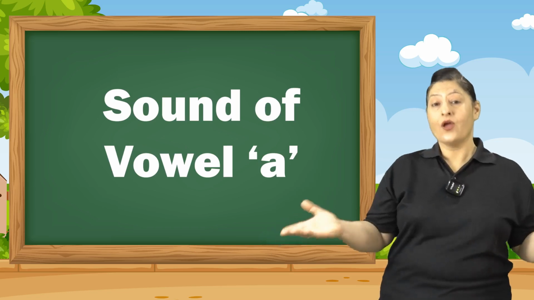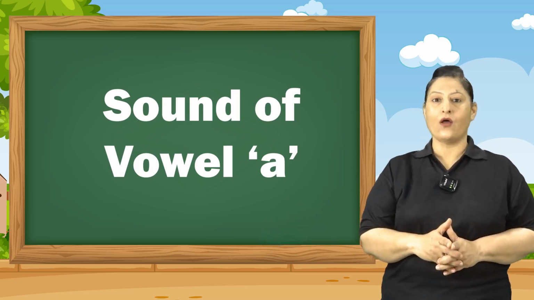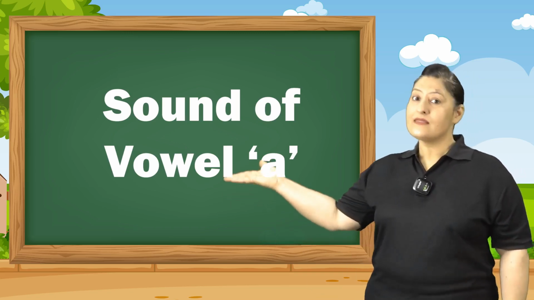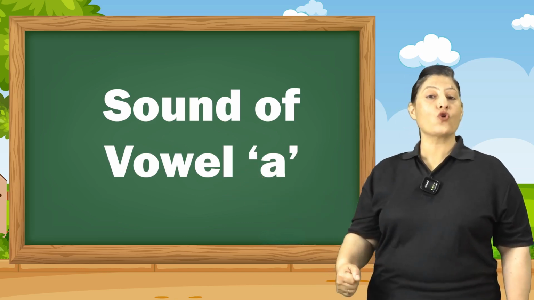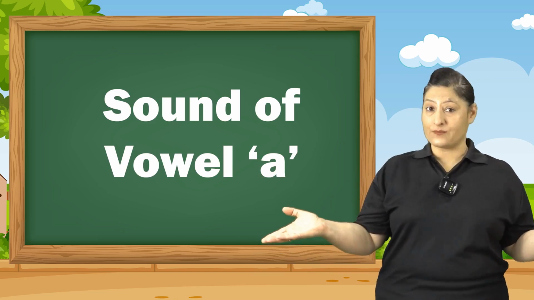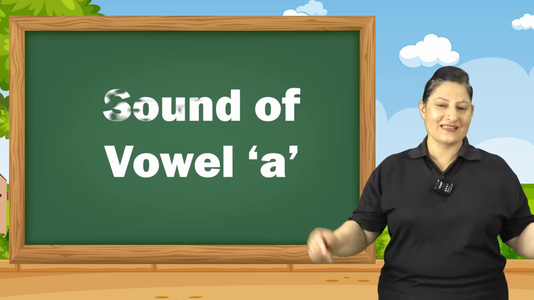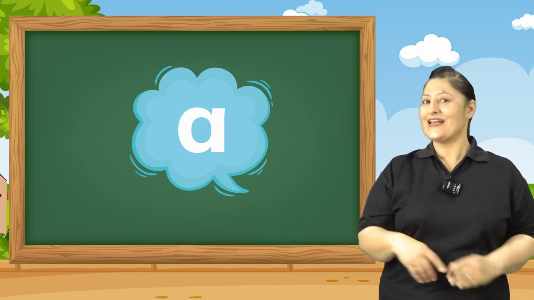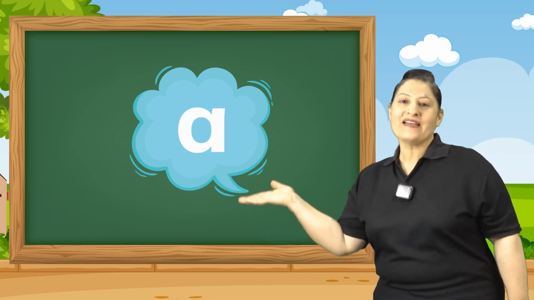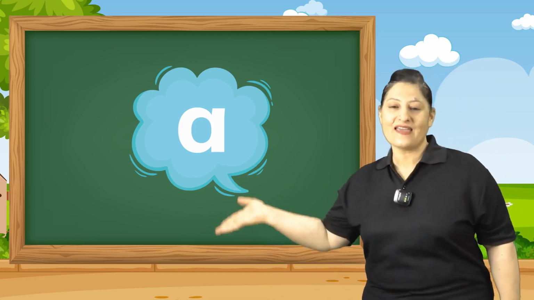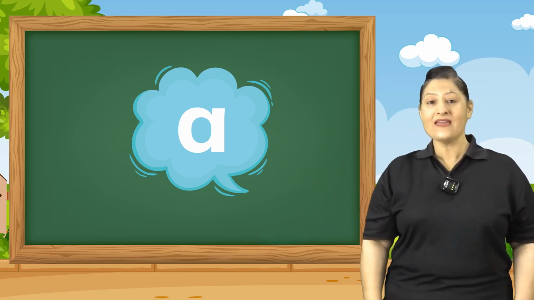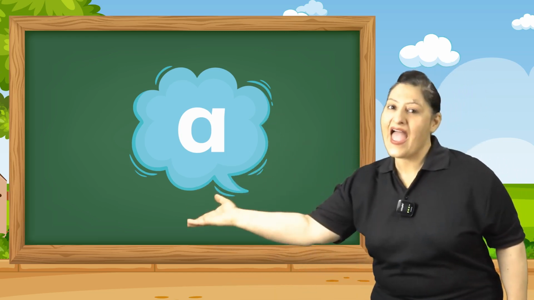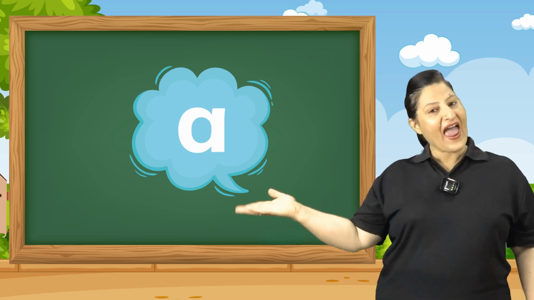Now it's time to see vowel A along with the consonants. Now let us look at the magic A. When the magic A is joined with different consonants, it makes different words. Hence, we can say vowels make different words. Magic A says A.